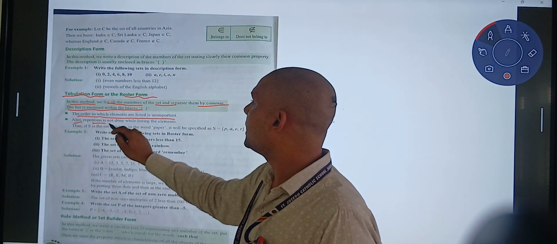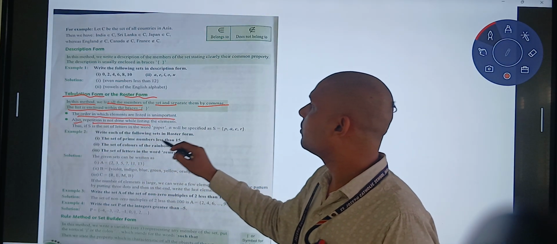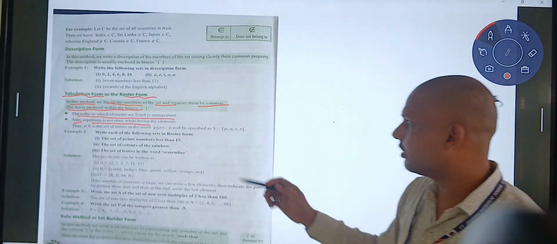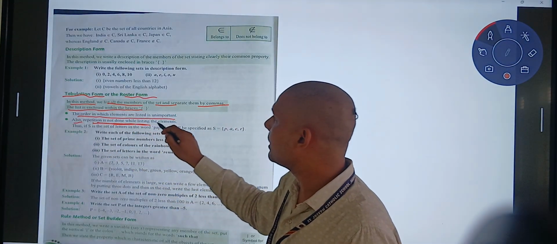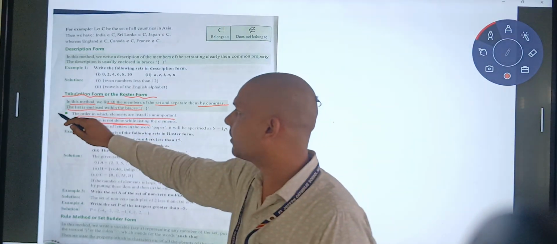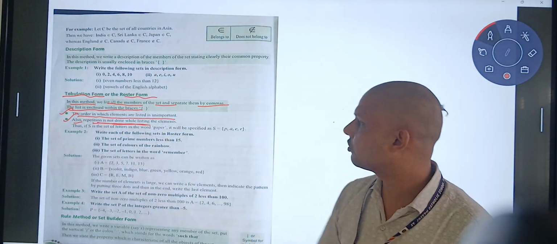Also, repetition is not done while listing the elements. Repetition will not be repeated. These are very important points; you will mention them in your notebook also.